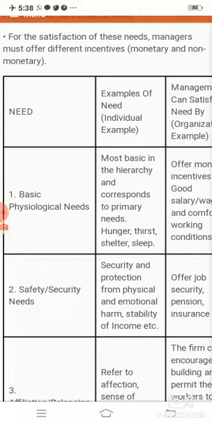So with this we have finished Abraham Maslow's theory. In the next video we will be talking about financial and non-financial incentives by which we can encourage employees to work better.